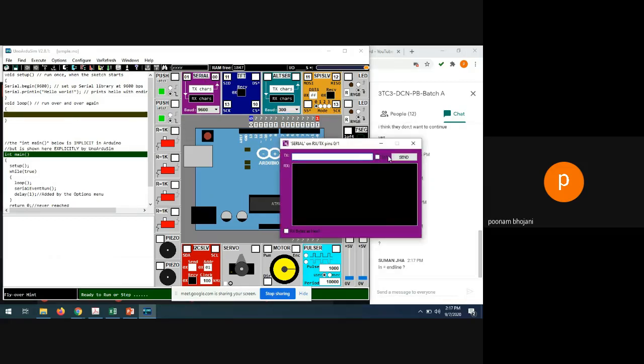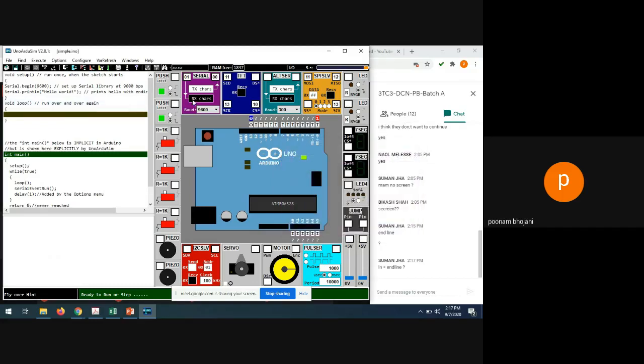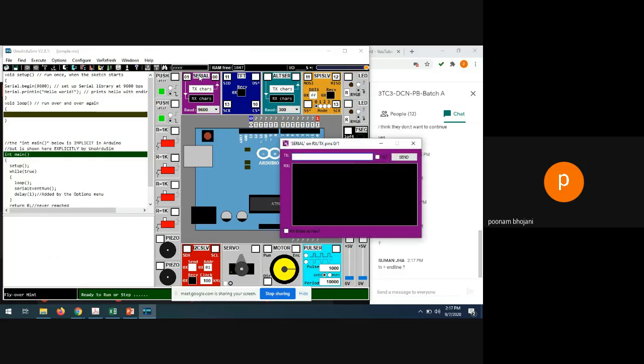Now, how to see the serial port? Let me tell you, whenever you want to open the serial port, you have to double click on it. When you double click on the serial port, two types of things are there: one is the transmitter and one is the receiver. Right now we are using only one serial port. But if you use two serial ports, then from here you can transmit something and receive it in the other serial port. I will also tell you that in the last task.